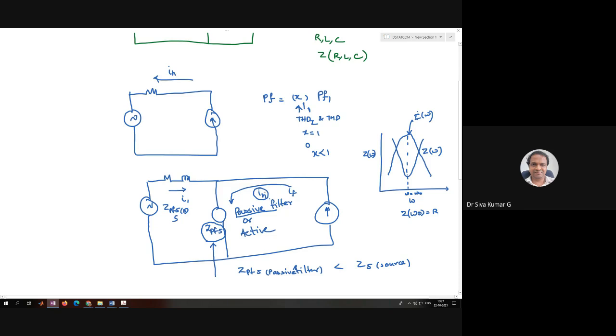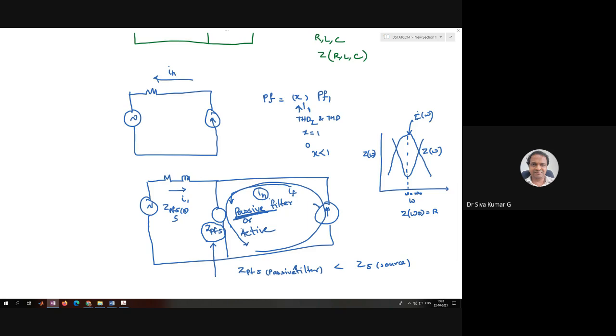What it means is that the harmonic current of order h is going to alternate from the load to the passive filter. From the load to the passive filter, it is going to circulate this way. They are at the resonance condition. This is about the background.